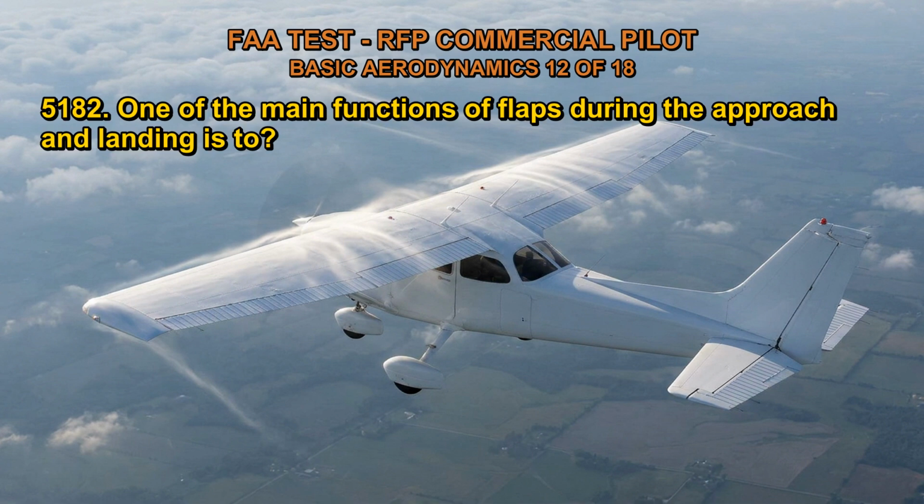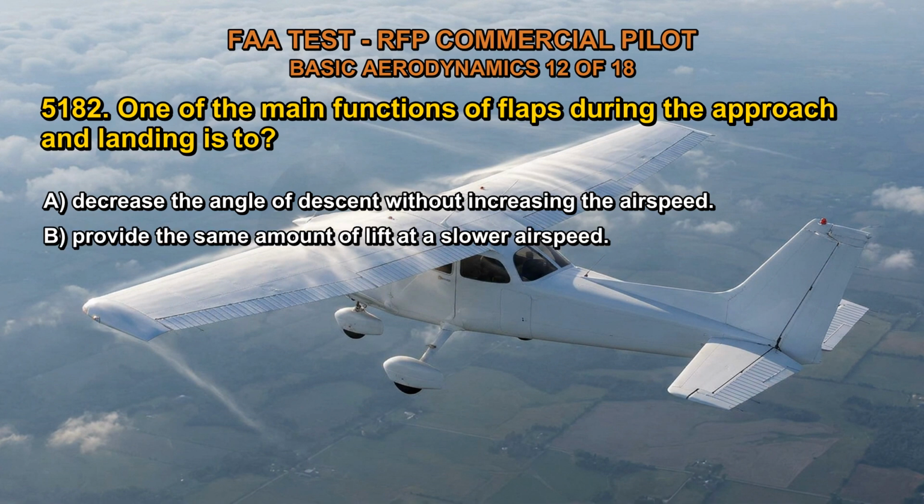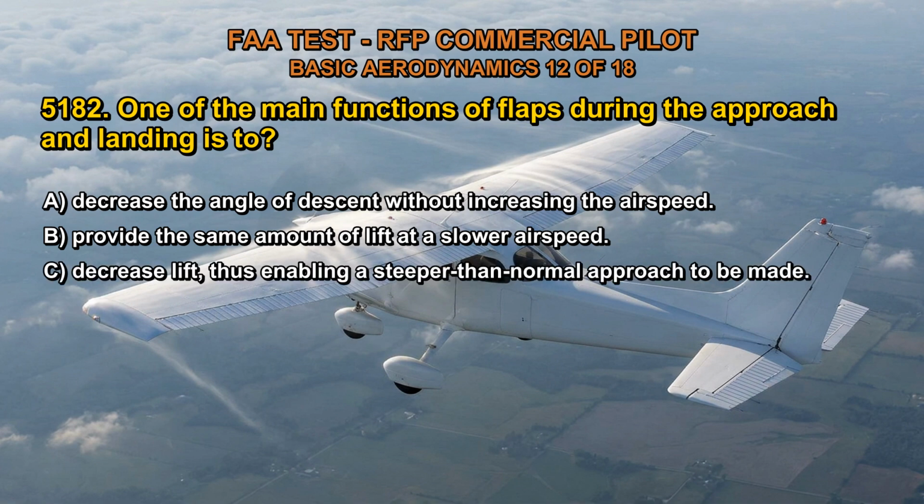5182. One of the main functions of flaps during the approach and landing is to A. Decrease the angle of descent without increasing the airspeed. B. Provide the same amount of lift at a slower airspeed. C. Decrease lift, thus enabling a steeper than normal approach to be made. The correct answer is B.